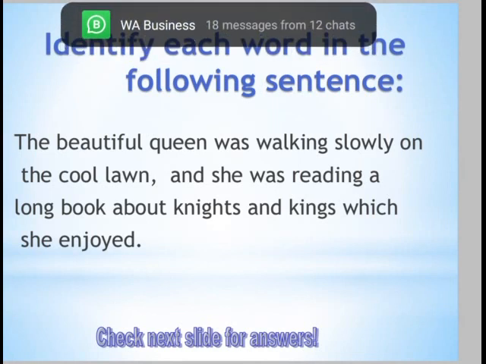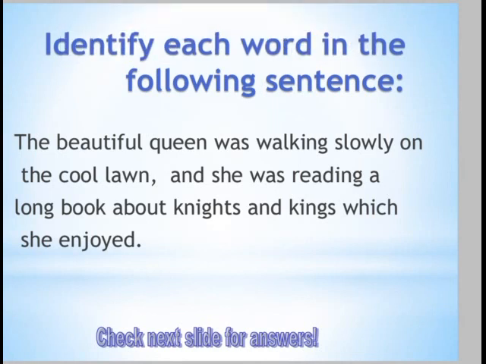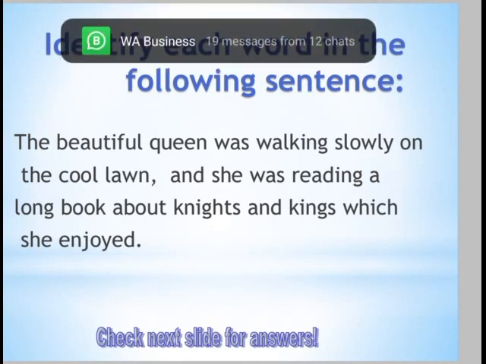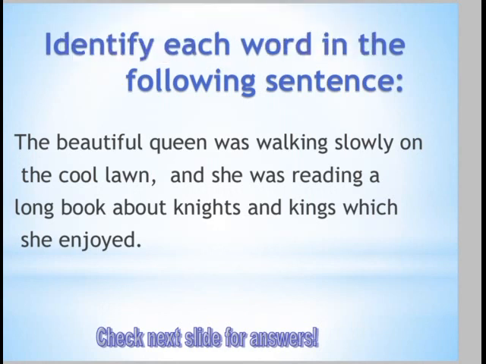So, identify each word in the following sentences. The beautiful queen was walking slowly on the cool lawn, and she was reading a long book about knights and kings, which she enjoyed. Beautiful is an adjective. Queen is a noun. Was is a helping verb. Walking is a verb. Slowly is an adverb. On is a preposition. The is an article. Cool is again an adjective.